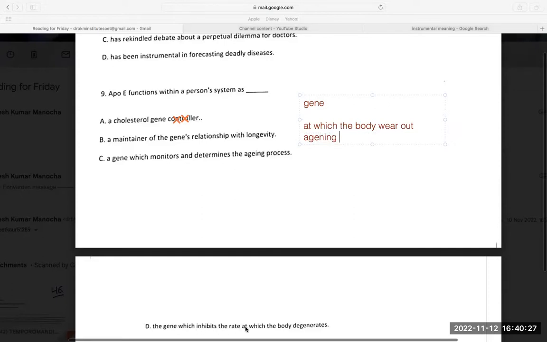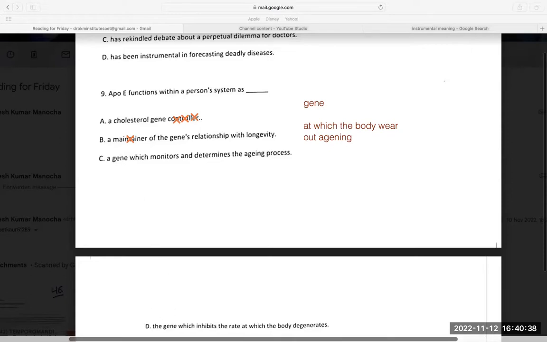Again, a gene which inhibits the rate at which the body deteriorates. As far as it is not a maintainer, it is not a controller, so these cannot be the answers. So I am confused between these two options, both saying it is a gene. I also know it is a gene. So the answer can be either C or D, because it is a gene, that is certain. Either which monitors and determines the aging process, or which inhibits the rate at which the body deteriorates.